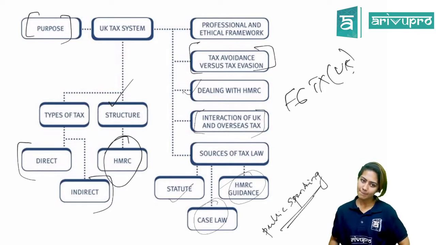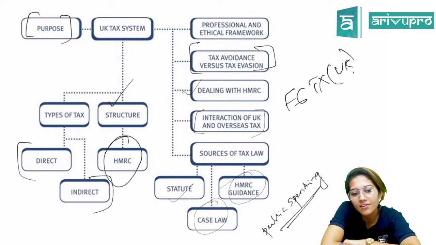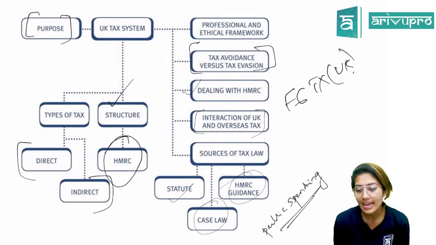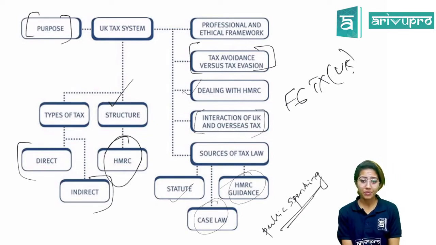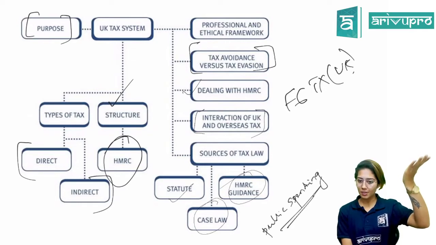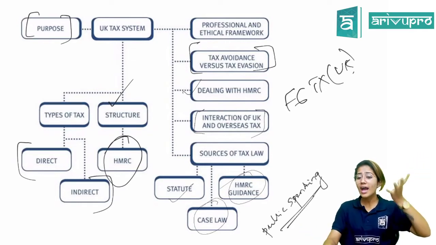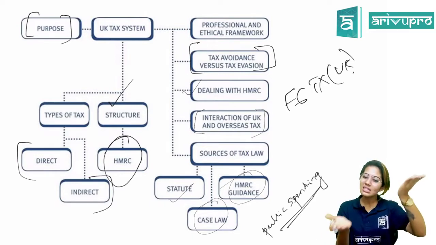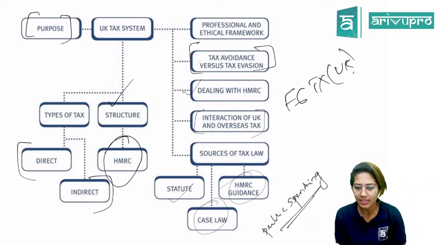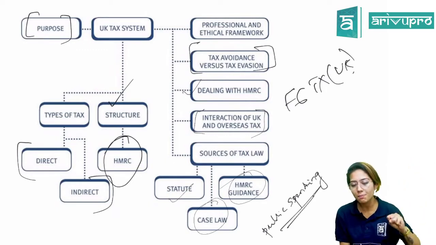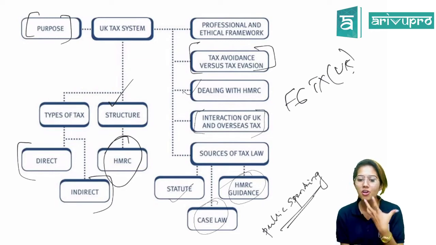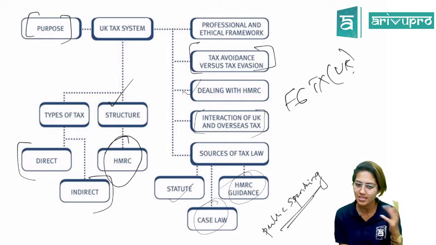Anything else? Anything related to ensuring that we don't have very rich people and very poor people in the society? Yes, redistribution of wealth. Because we have very rich people and we might have poor people, a higher amount of tax would be levied from these rich people. In order to ensure that this extreme situation doesn't happen, they levy more tax from the rich people and use that for increasing the standard of living of the poor people. So redistribution of wealth within the economy. Yes, a very good reason.